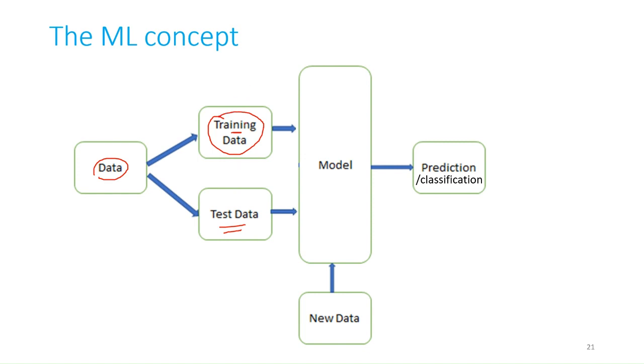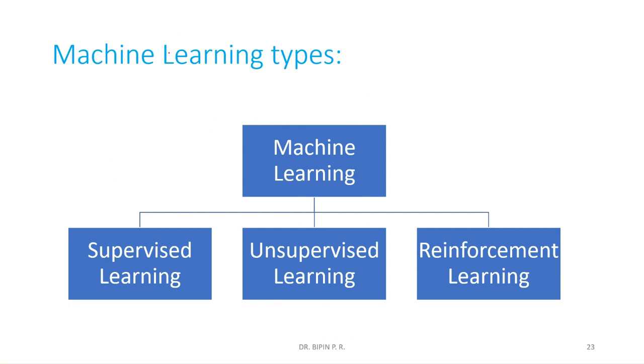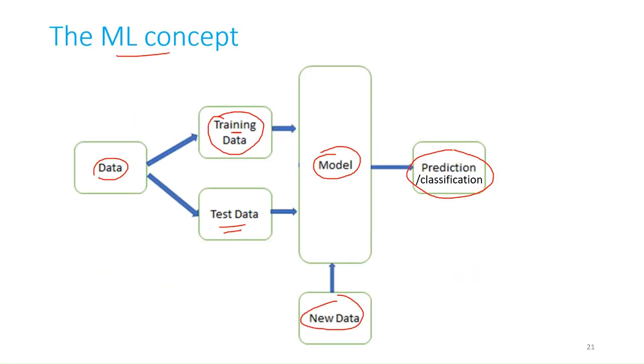Okay, now after training and testing are done, we will get a machine learning model. Now, whenever new data is given, it will produce some output. It may be prediction or classification. Now, this is the concept of machine learning.